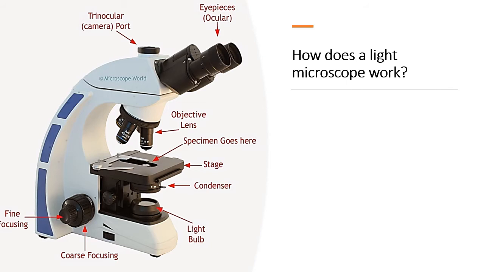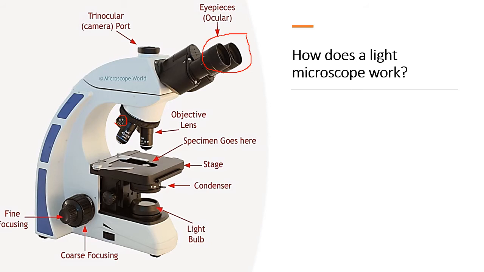So, how does the light microscope work? Before we even look into that, I want you to take note of the different parts of the light microscope. We call these parts over here, these two eye lenses, the eyepieces or the ocular lens. And this is where you would typically look through as an observer to see whatever it is you're trying to observe. We call these lenses here the objective lenses. These objective lenses are for zooming in on an image or zooming out. So when we say zooming in or zooming out, it means that they can magnify an image.